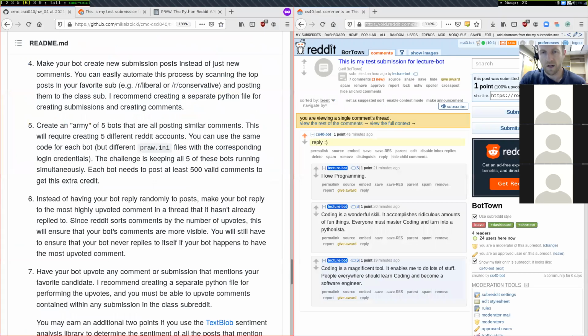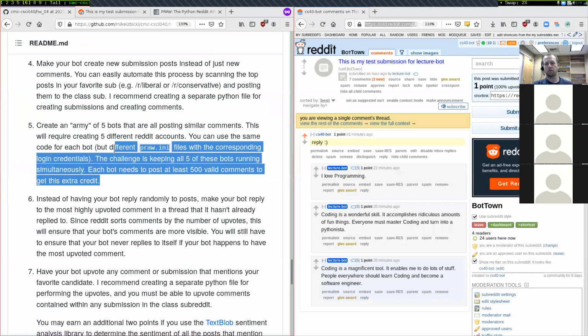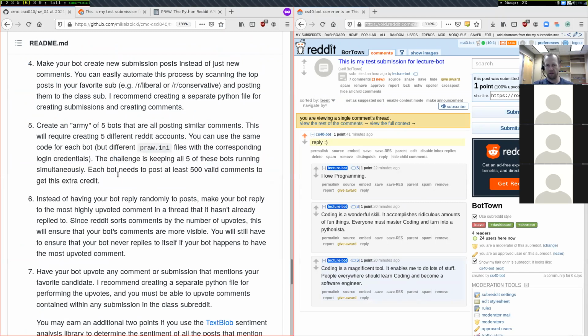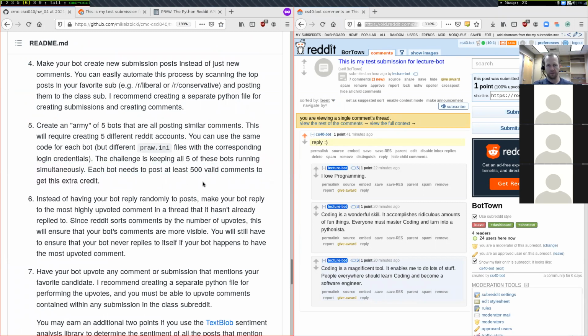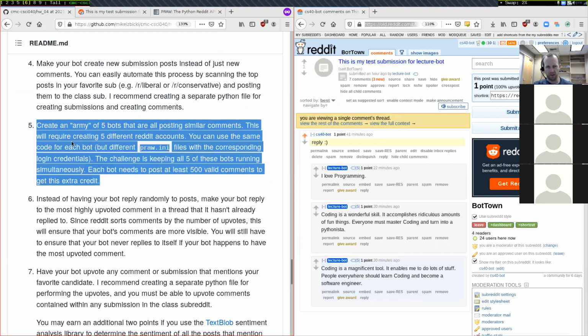You can have all of those bots running at the same time by, well, there's lots of ways to do it, but you can open up 5 different VS Code windows and each one running a different one of those bots. But that's the challenge of this extra credit.